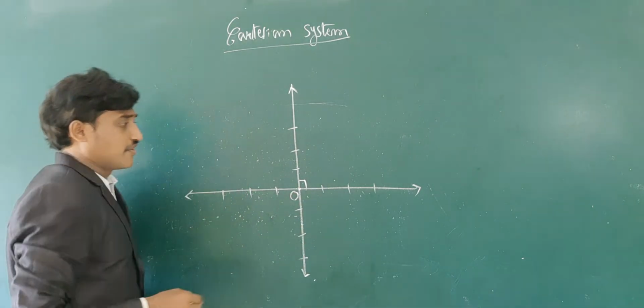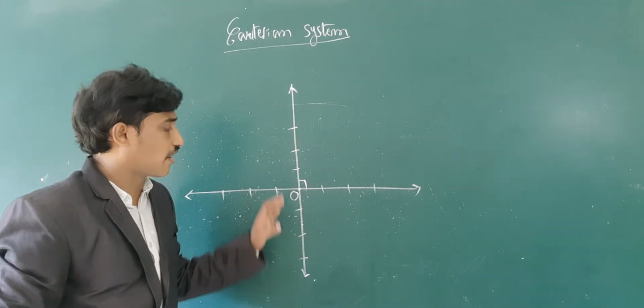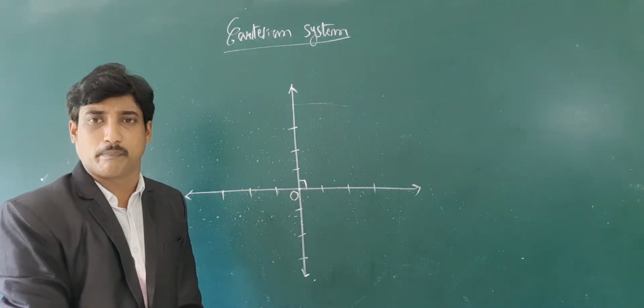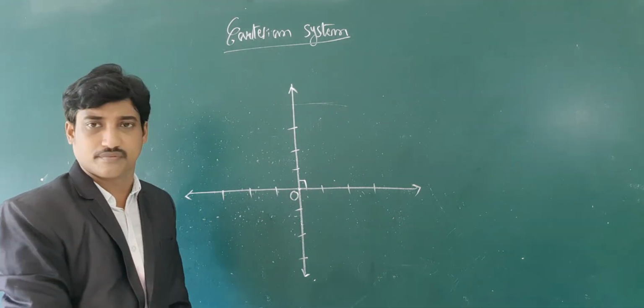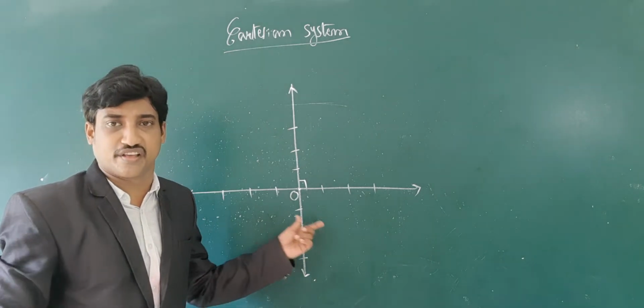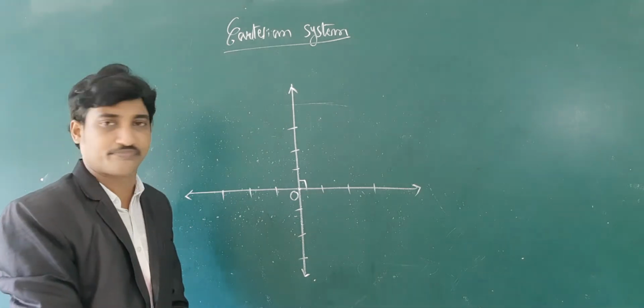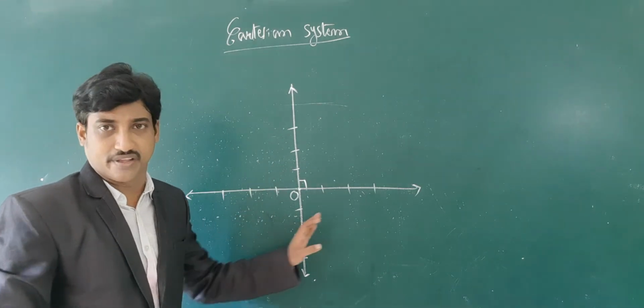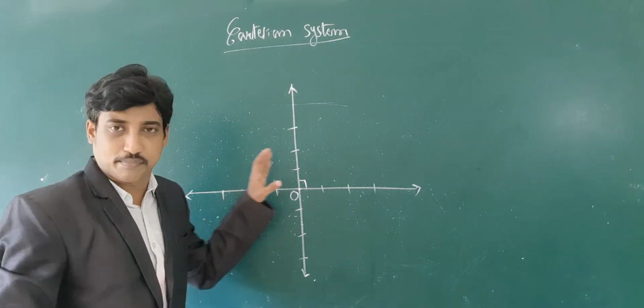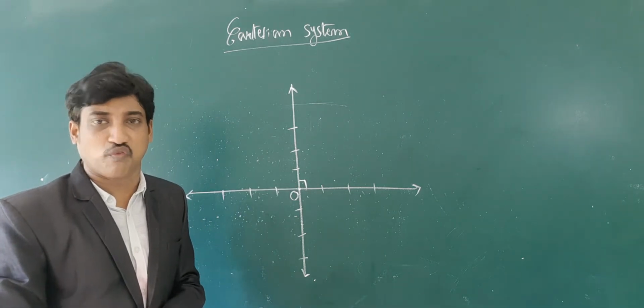If we draw two number lines intersecting perpendicularly at their zeros, this divides the plane into four parts.